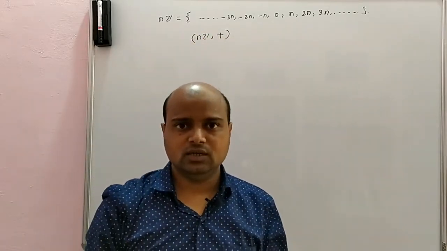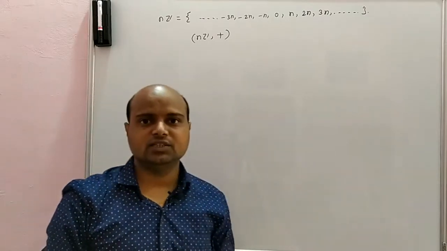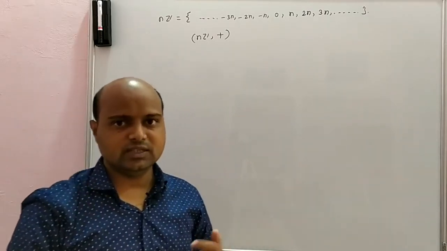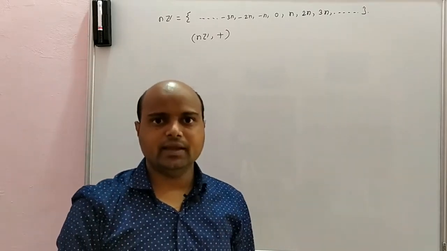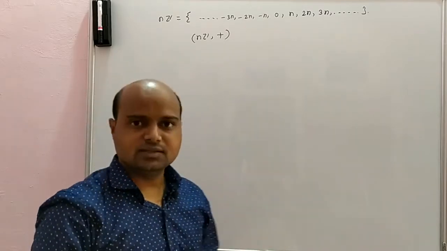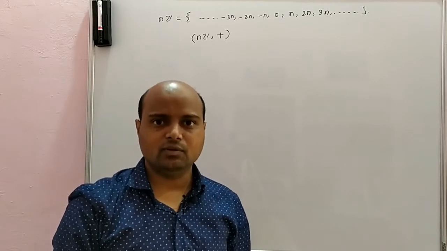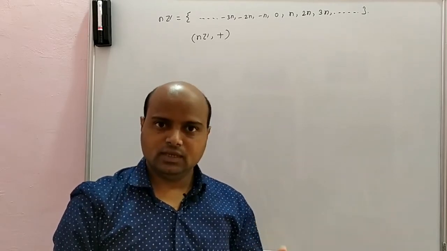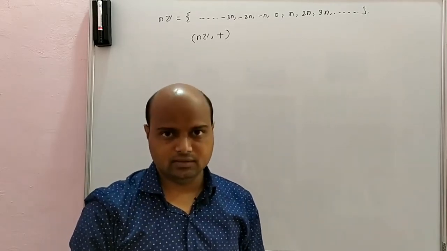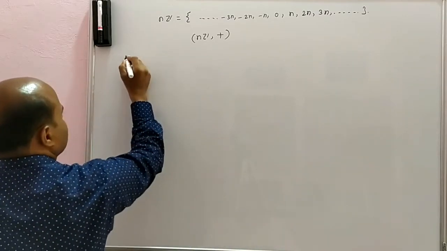Now we have to check whether nZ under addition satisfies the second condition. In the second condition, we must have an element e in nZ such that e plus any element a from nZ is the same as a plus e, equal to a. So I write down the second condition.